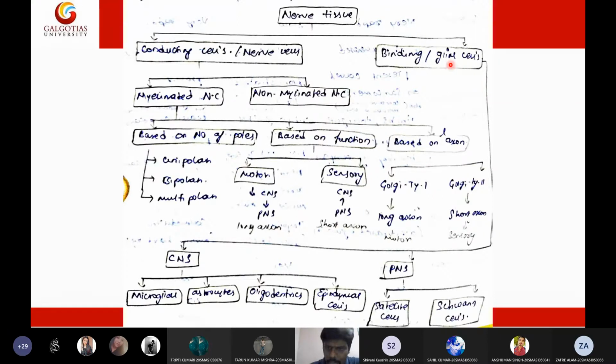They will protect them from pathogenic substances. They will provide them nutrition. They will repair nervous cells. They will nourish the nervous cells. They even participate in cell damage and repair for the nervous cells. So they are the supporting cells of the actual nervous cells. So now let us see the types of glial cells.